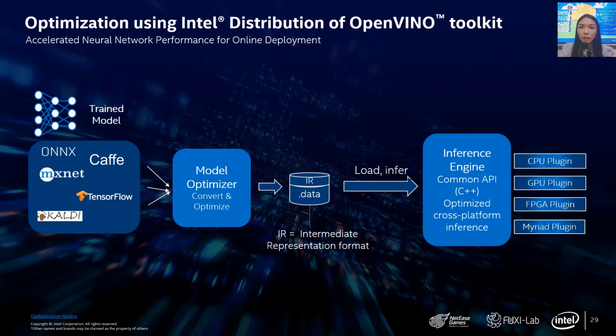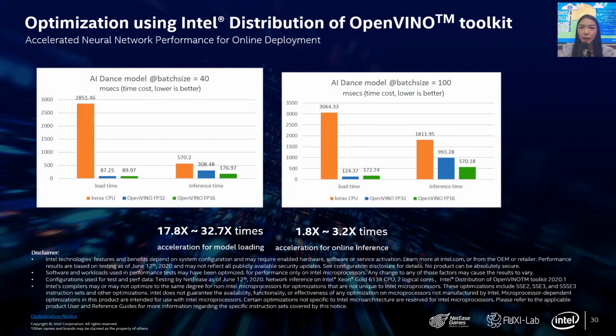It is powered by different hardware plugins. More specifically, in our customer's case, they run the network on an Intel CPU platform, which can be accelerated by the MKL-DNN library. So we helped customers convert the model into an IR file. OpenVINO is very convenient and easy for implementation. As a result, it brings great acceleration on the model loading module and the inference module.